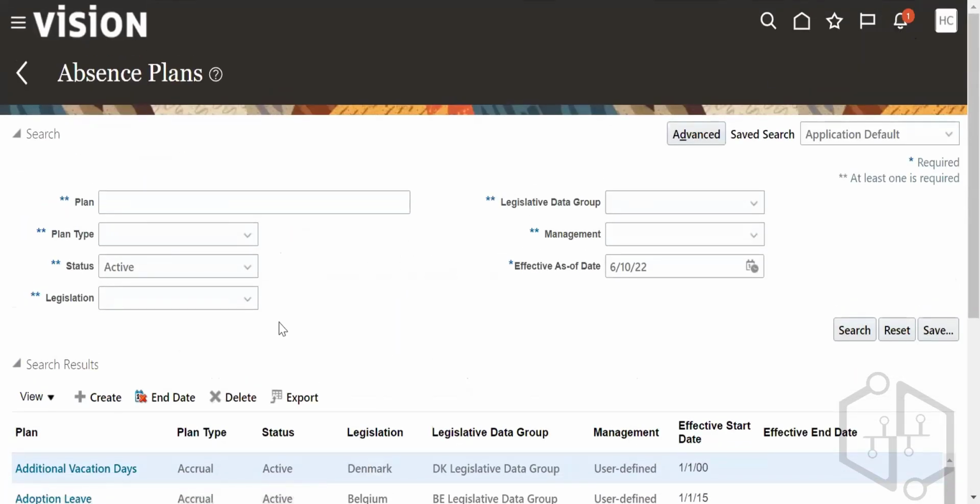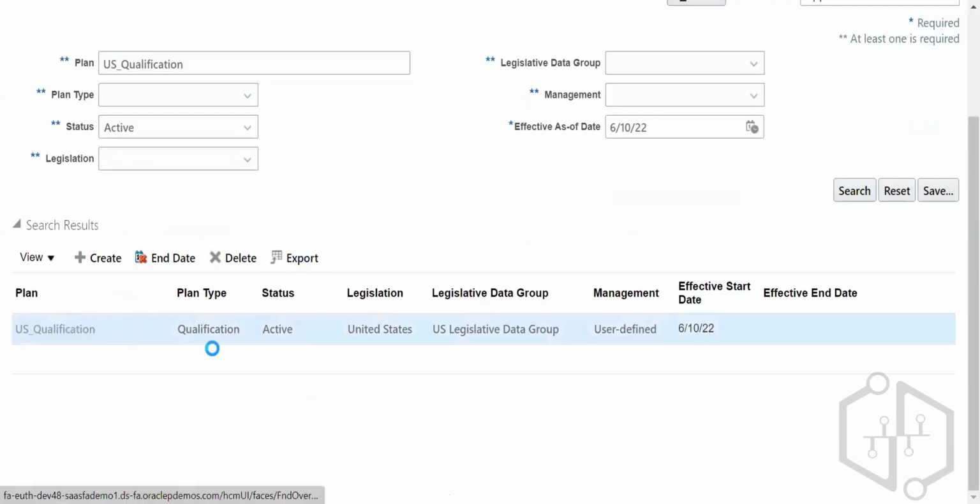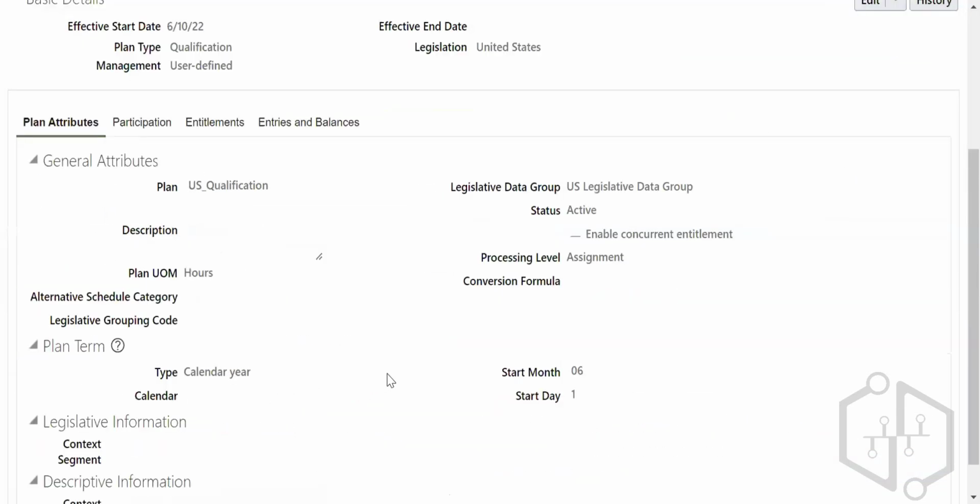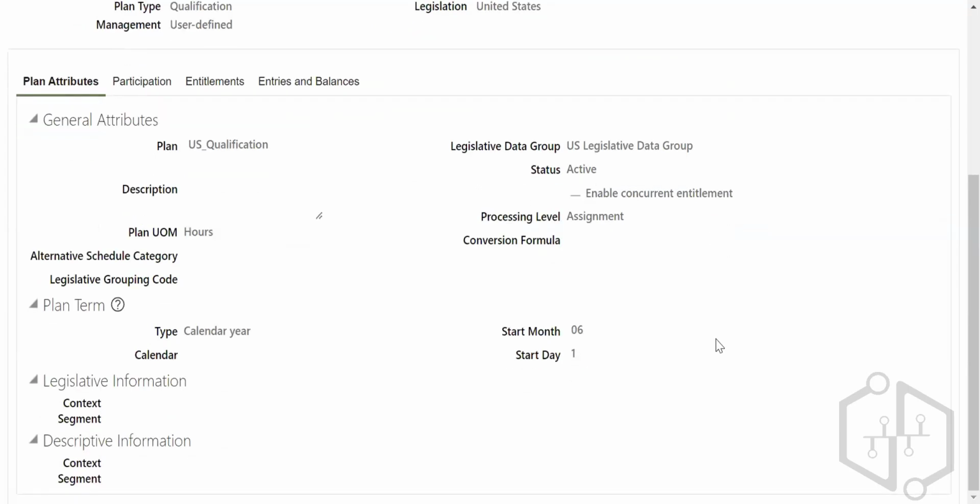So qualifications ho gaya. Now we can come to US underscore, search for your qualifications. You can see here.